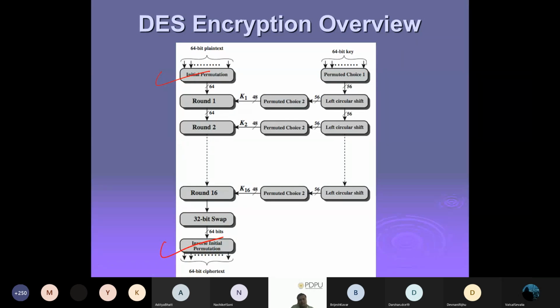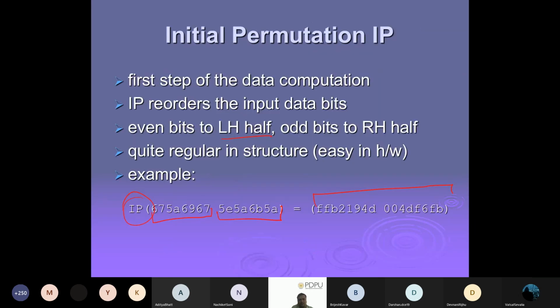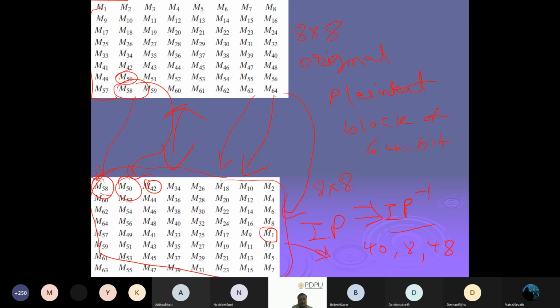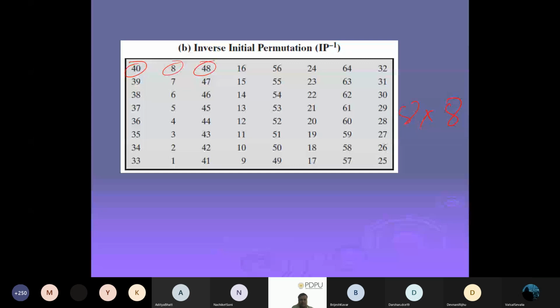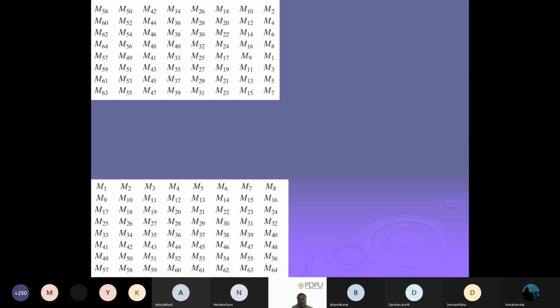It is easy, right? It's an easy permutation and inverse permutation, yet we haven't started the rounds or the key expansions. You can see how they try to make things more and more complex. So this is our inverse initial permutation.